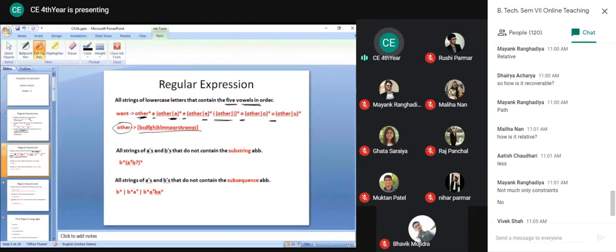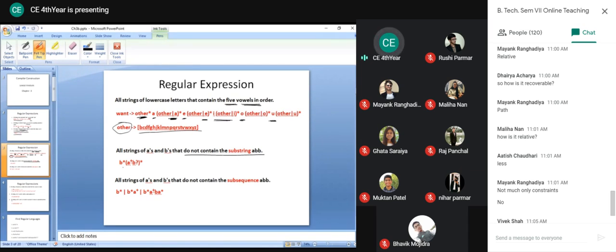Now A and E both are not permitted. So this is how you can generate 5 OS in the order. Now, all strings of A's and B's that do not contain the substring ABB.